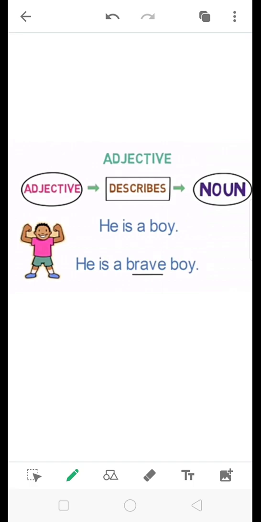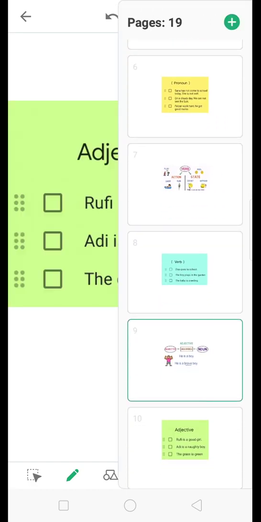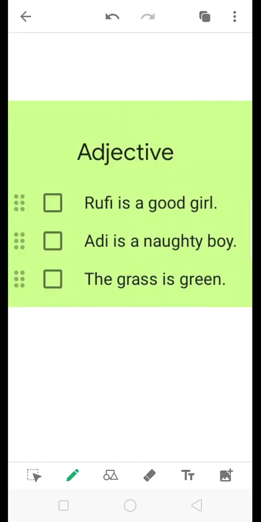Let's look at some more examples. Rufi is a good girl. Adi is a naughty boy. The grass is green. Good, naughty, and green are adjectives here.